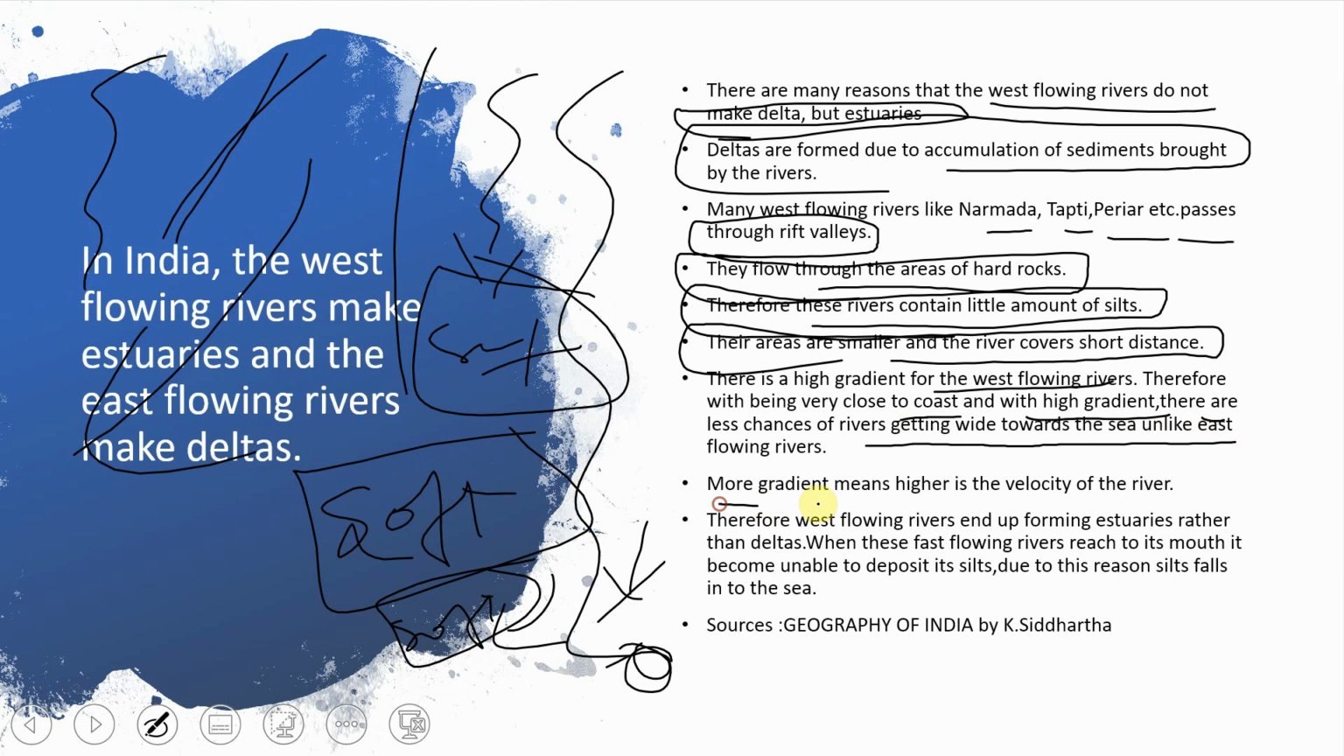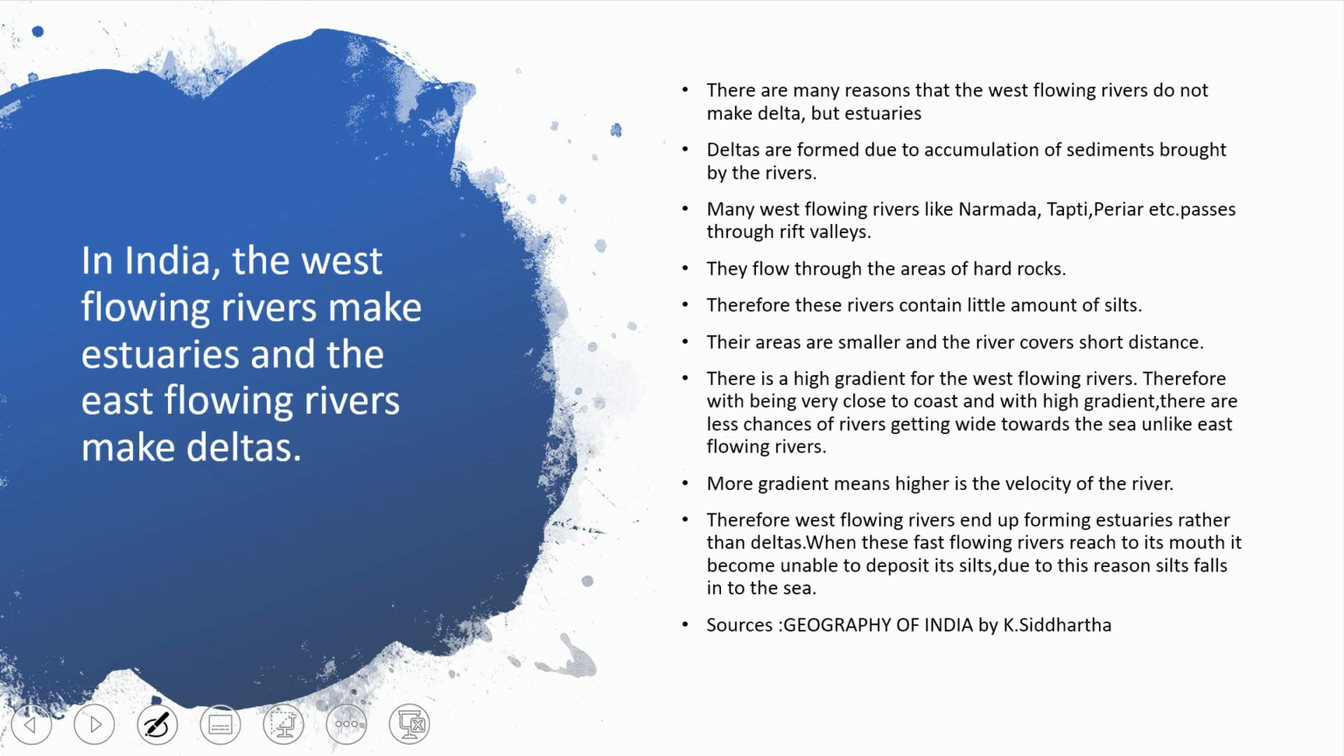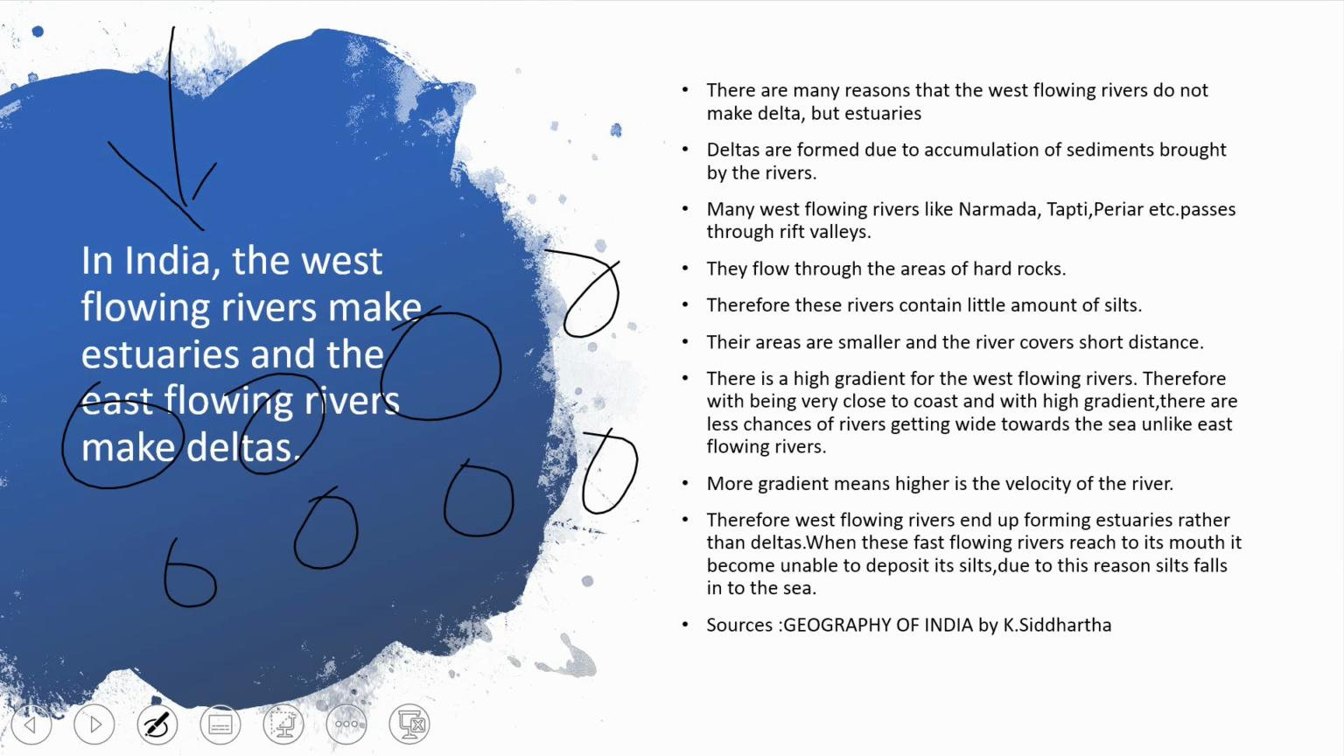More gradient means higher velocity of the river. See what happens if large boulders are present and the river is flowing at very high speed coming from there. Then what will happen? You have less space to go. So this river will hit each other, and ultimately the pressure will increase in this part. So what will happen? The speed of the river will increase.